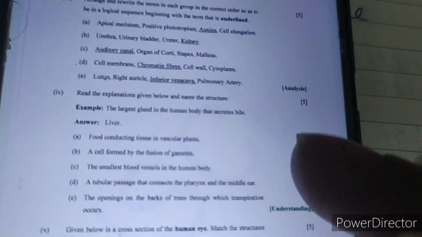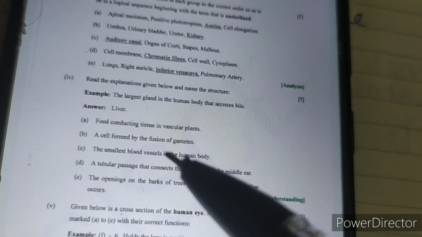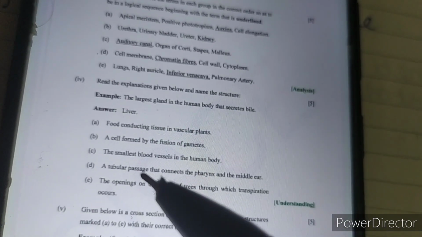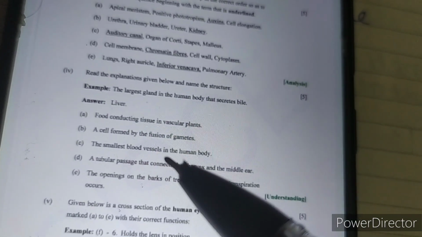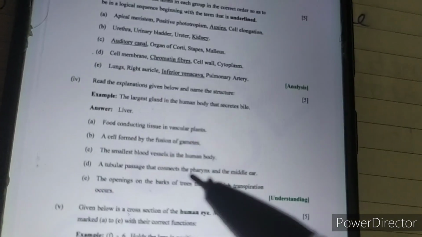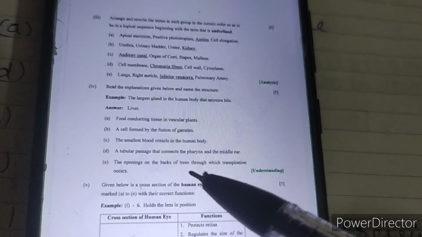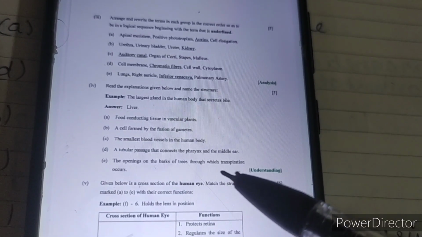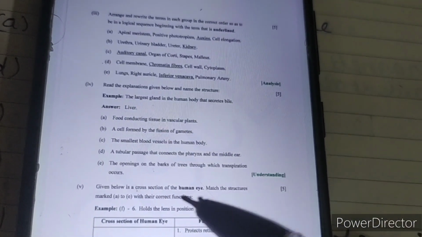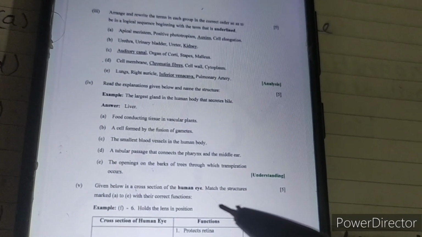Next question: you have to read the given description and name the structure involved. First, the food conducting tissue in vascular plants is phloem. The cell formed by the fusion of gametes is the zygote. The smallest blood vessel in the human body is the capillary. Next, the tubular passage which connects the pharynx with the middle ear is the Eustachian tube, and the openings in the bark of trees through which transpiration occurs are lenticels.